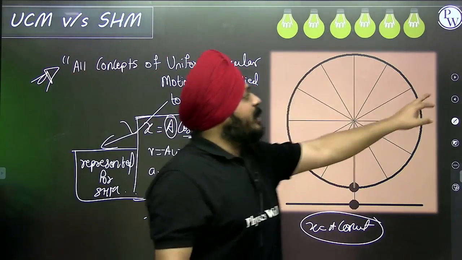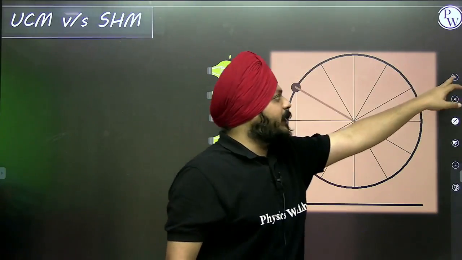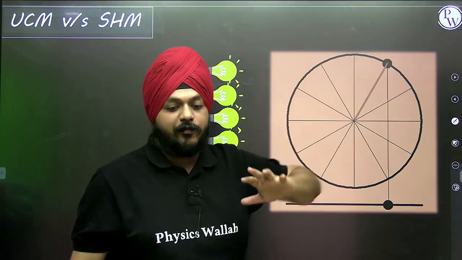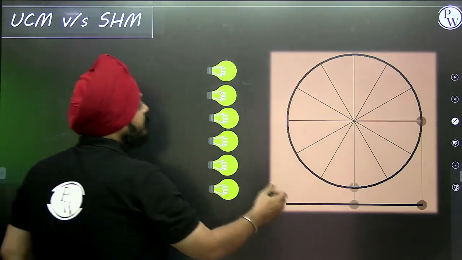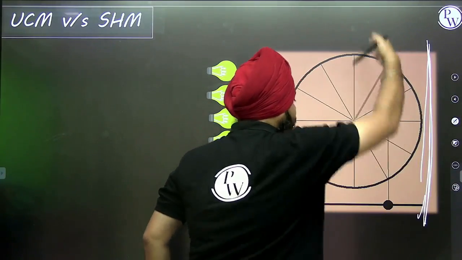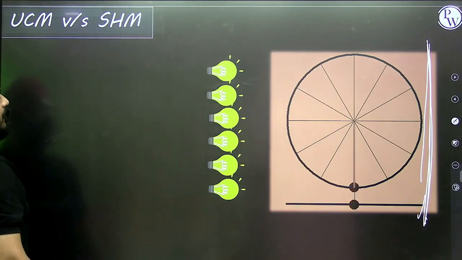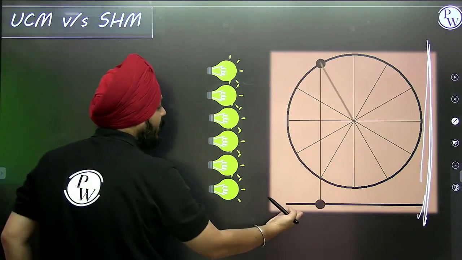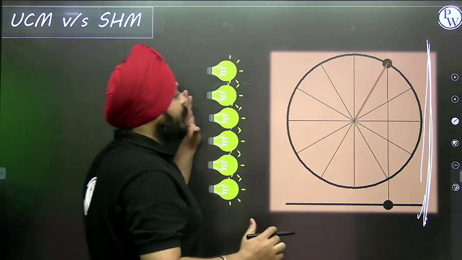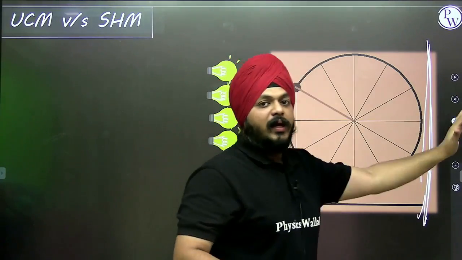Now suppose I'm changing the position of the light. This is a great confusion that students are facing. If the light is kept this way, the shadow will perform the SHM in the vertical direction, just as it performs in the horizontal case. But the light projections will fall this way.